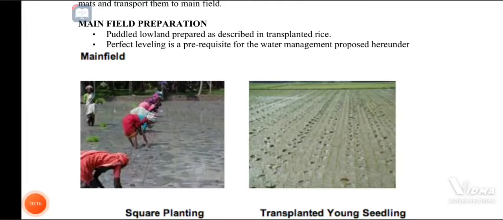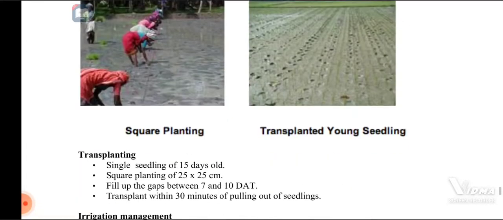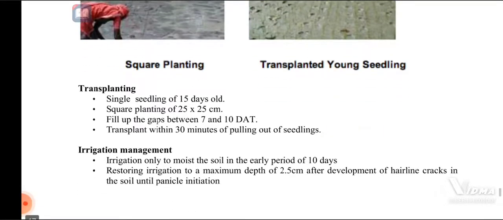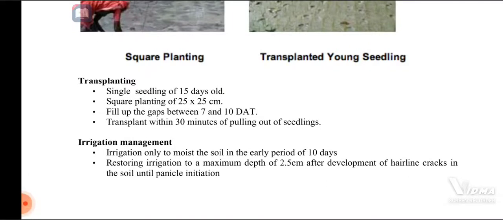When preparing the main field, puddle the lowland and prepare a perfect level, which is a requisite for water management, as proposed here. Then square planting and transplanted seedlings we have to observe in those pictures. Transplant single seedlings of 15 days old. Square planting of rice seedlings is 25 centimeter by 25 centimeter.